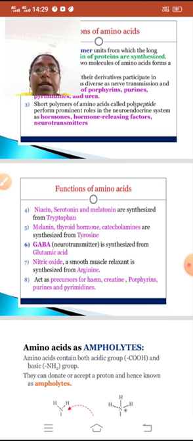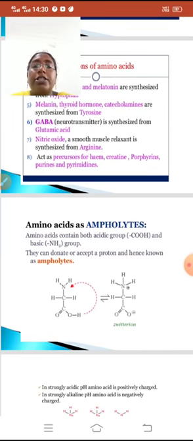Next point we will see. GABA is a neurotransmitter and is synthesized from glutamic acid. Nitric oxide, a smooth muscle relaxant, is synthesized from arginine. And amino acids act as precursors for heme, creatine, porphyrin, purines and pyrimidines. Let's see another slide.